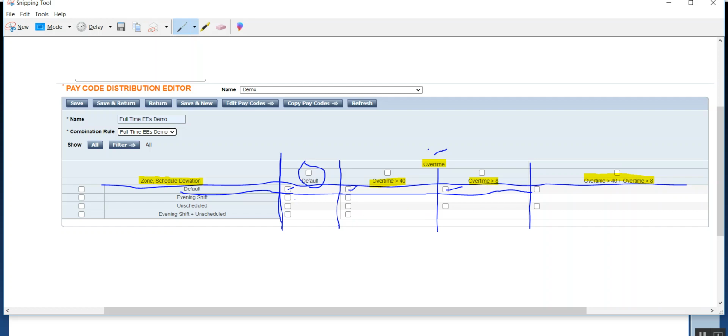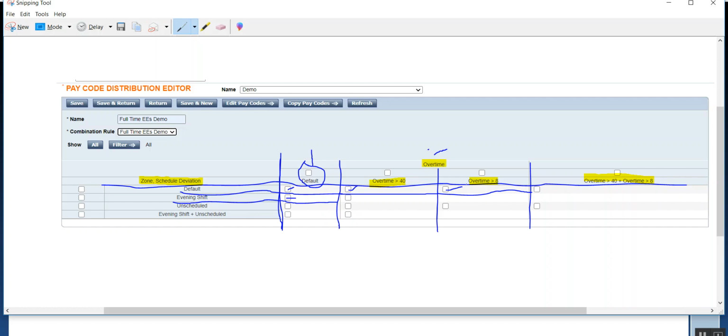And then let's take the other situation where the employee is in the evening shift, and he is not in an overtime condition. He is in the default condition for overtime, meaning no overtime but evening shift. What pay code will you give? You might give him the evening pay code.